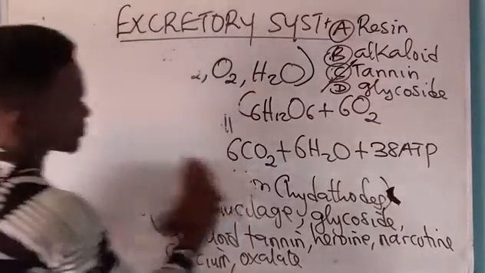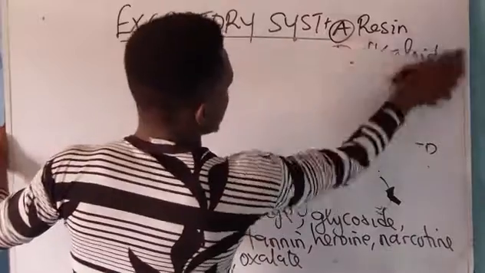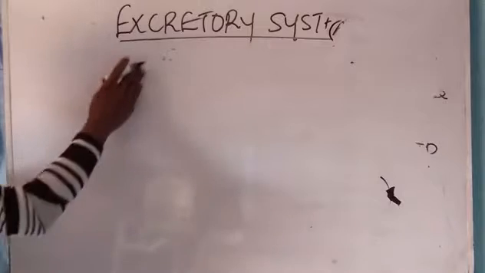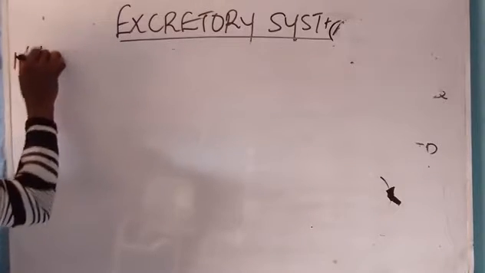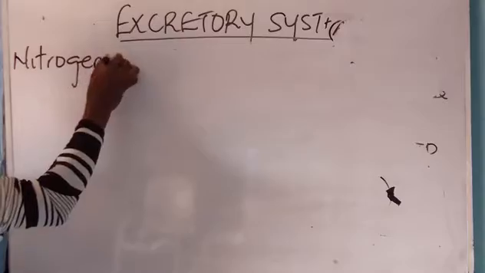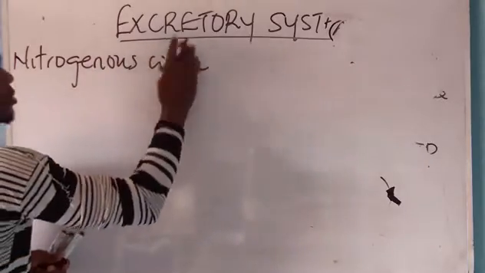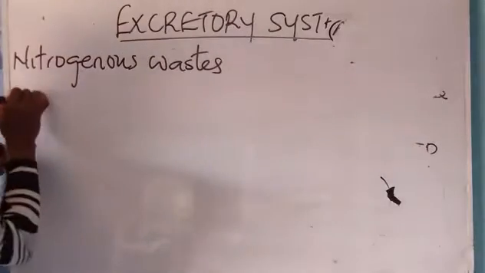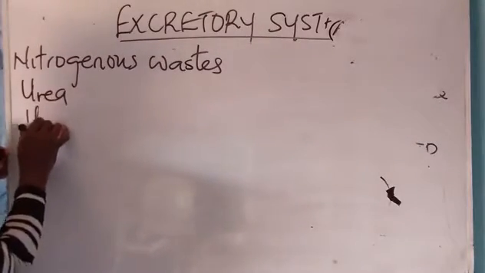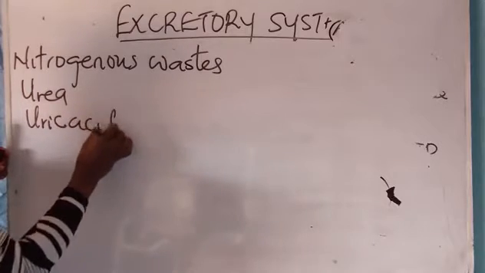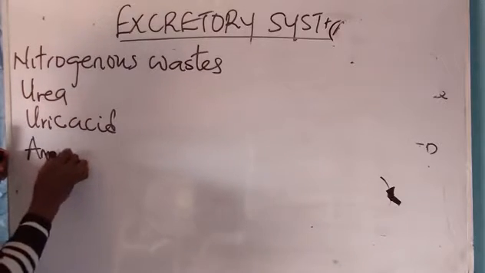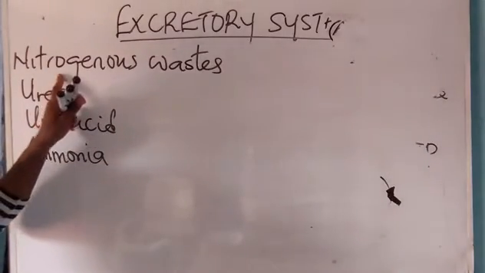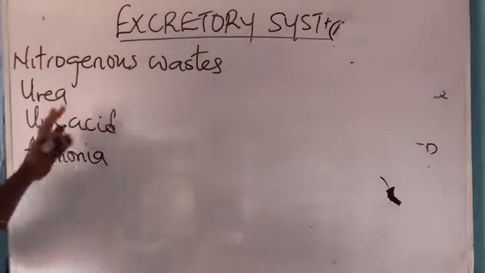Nitrogenous waste. What are the constituents of nitrogenous waste? We have urea, uric acid, and what? Ammonia. So these three are the constituents of what? Nitrogenous waste. They are called nitrogenous waste.